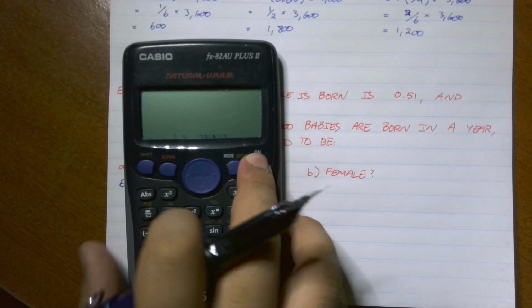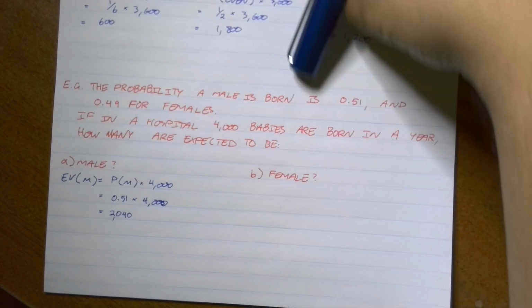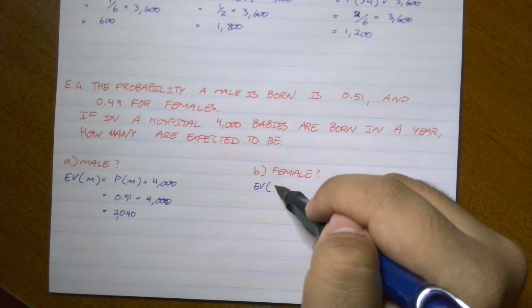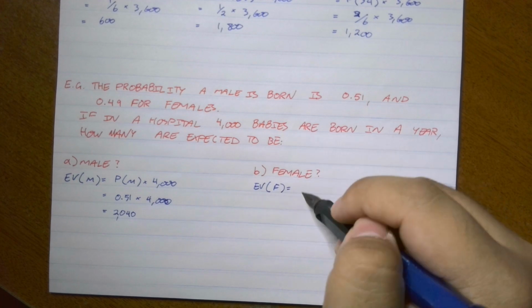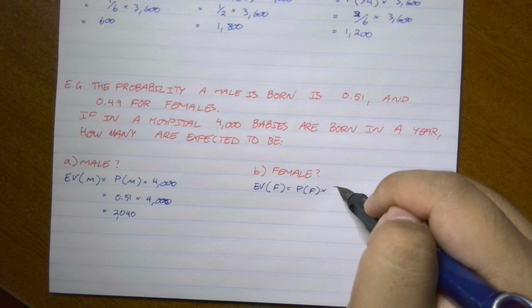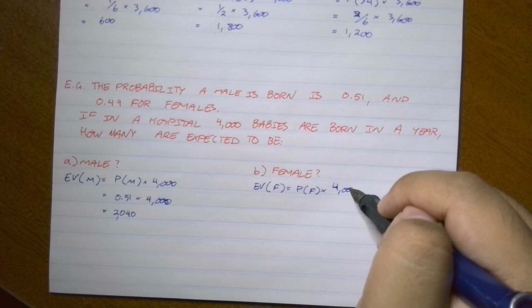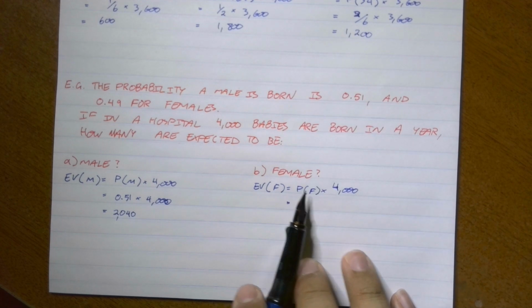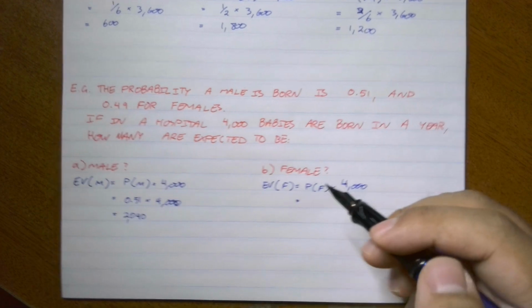For this, we can calculate this very similarly. So the expected value for females is the probability of being female times 4,000. The probability of being female is given here, 0.49.